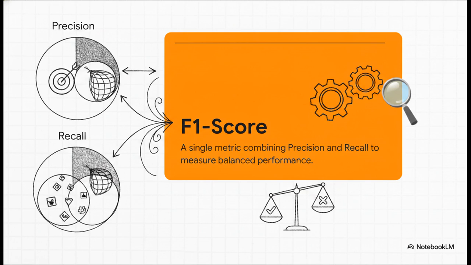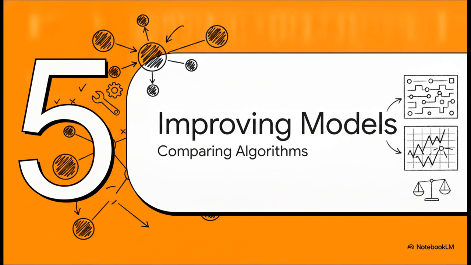Now, sometimes you find yourself in a really tricky situation where you need both high precision and high recall at the exact same time. You can't afford false alarms, but you also absolutely can't afford to miss anything. That is exactly where the F1 score comes in. It's a single, balanced metric that combines both mathematically. It is the go-to score when you really want to measure the overall harmony and true reliability of your model's predictions.